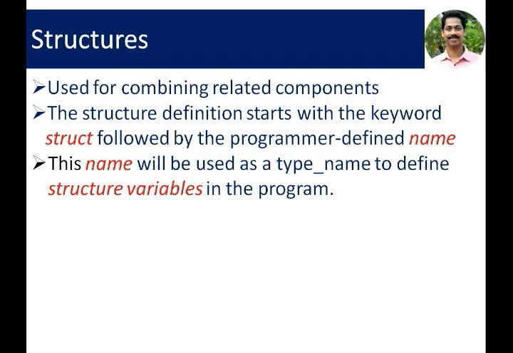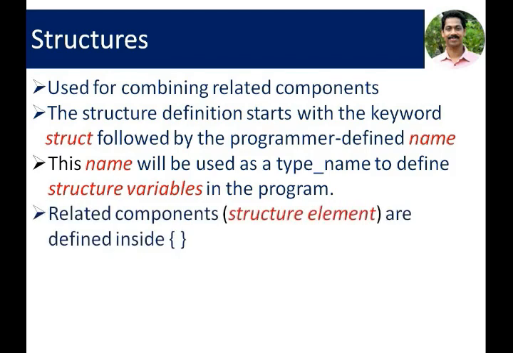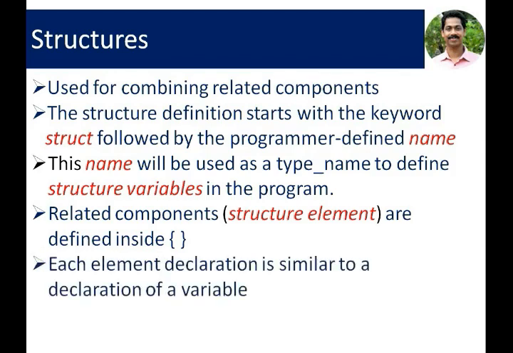That data type can be used to define new variables. These variables are called structure variables. Related components inside the structure are called structure elements. These structure elements are defined inside curly brackets. Each element declaration is similar to the declaration of a variable.